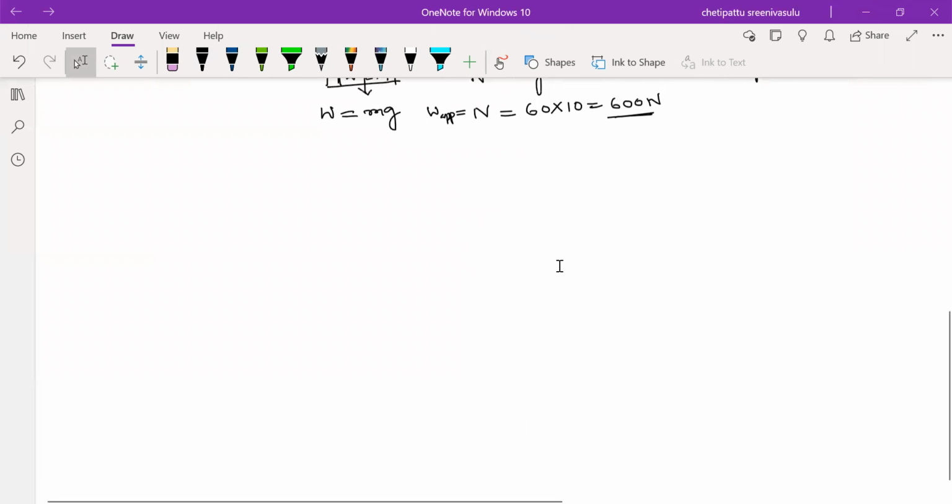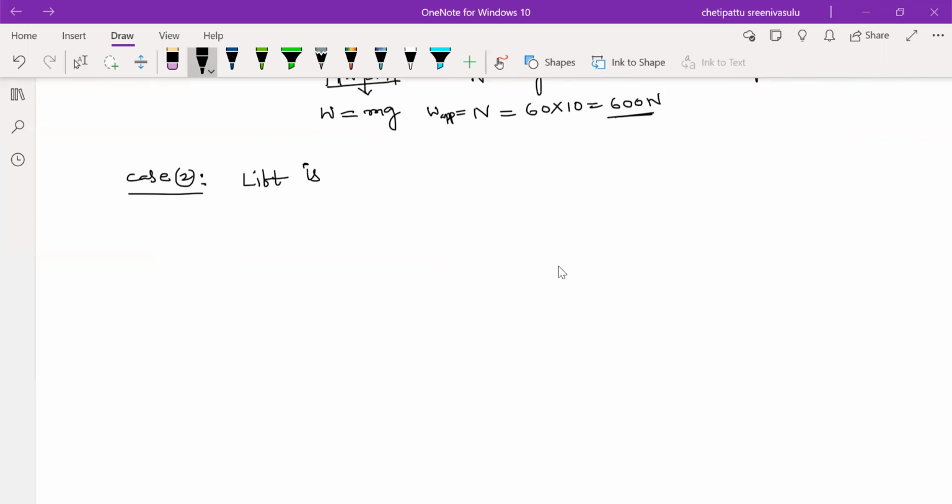You observe the second case, we are taking case 2. In case 2, the elevator, which means lift, is moving with an acceleration A. You can consider an acceleration A equals 2 meter per second square upwards.